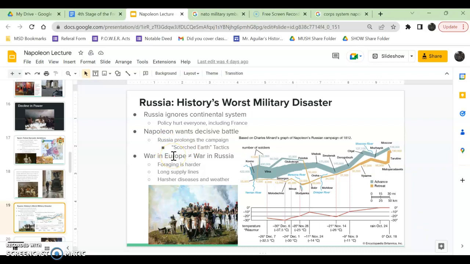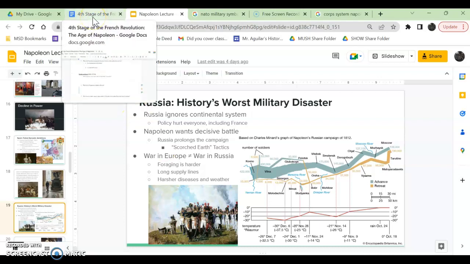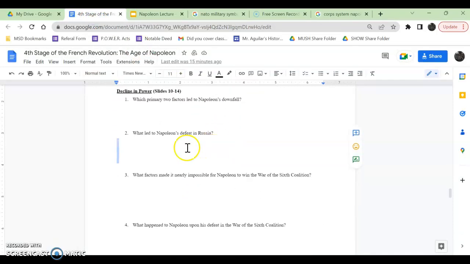Did he ever lose a battle against the Russians? No, he didn't. So good job, Napoleon. He won every battle in Russia, but his troops just kept dying from these other various things like disease and whatnot, and the weather and lack of food. So poor Napoleon loses most of his army, and now everything seems lost for Napoleon. We'll actually end it here.